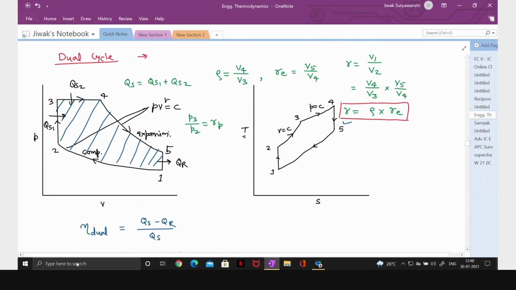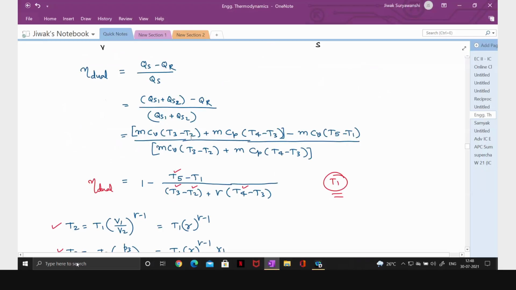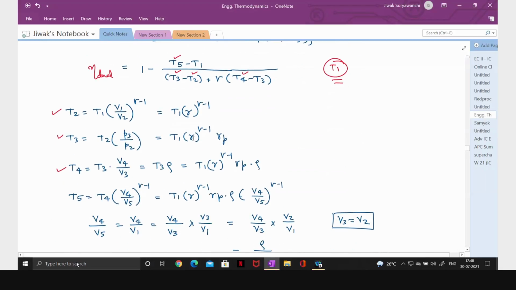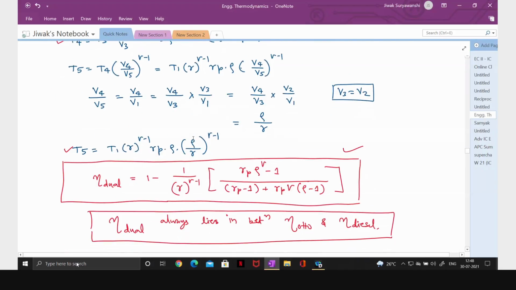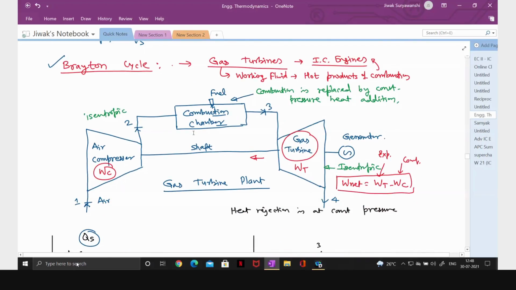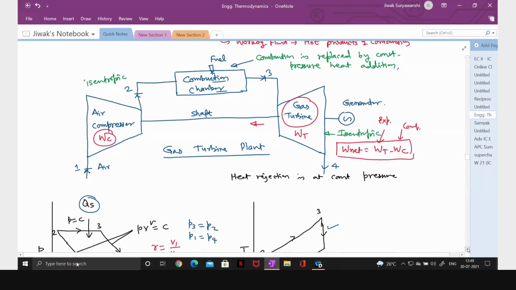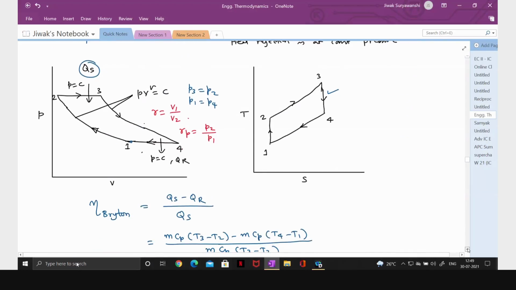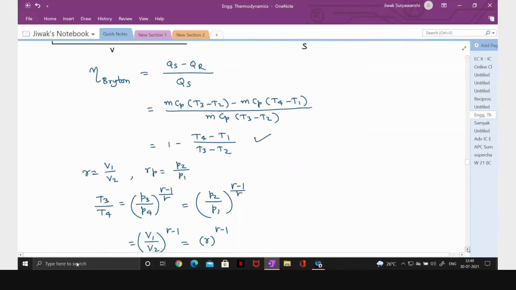Then the dual cycle also we have discussed, and for this also we have derived the equation. You should revise this from your thermodynamics notebook. Then we have also solved some numericals on this.